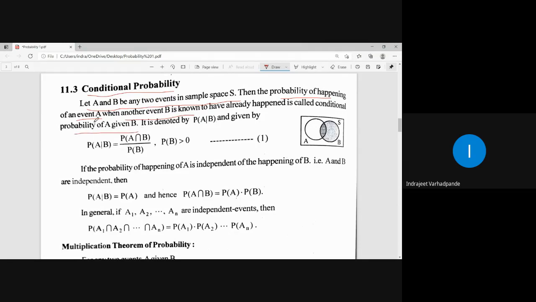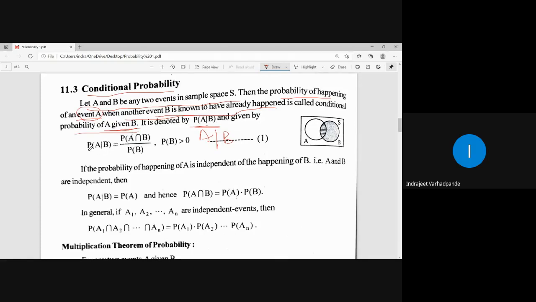Whose probability do I have to find? Probability of happening of event A, but with the condition that event B has already happened and is known to me. This is called the conditional probability of A given B, which is denoted by P of A given B. What is given to me? B is given. Whose probability do I have to calculate? A's. So it will be written as probability of A given B.